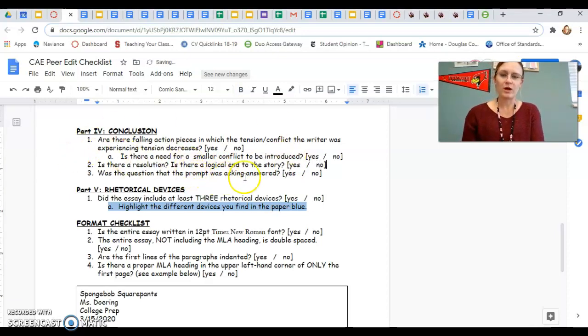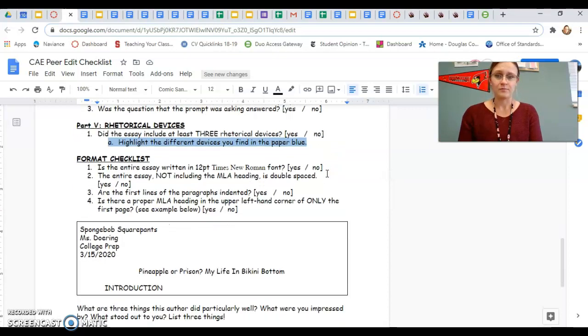Was the question that the prompt was asking answered? This one is super important, right? Did they actually answer the question that the prompt wanted them to answer, right? And if you're thinking to yourself, I have no idea what the question was that they were answering, circle no and then tell them that, right? By the time you get to the end, say, hey, I wasn't quite sure what prompt you were answering. You might want to go back and make that more clear, right? Better to do it now than keep it to ourselves and turn in a not so great essay later.